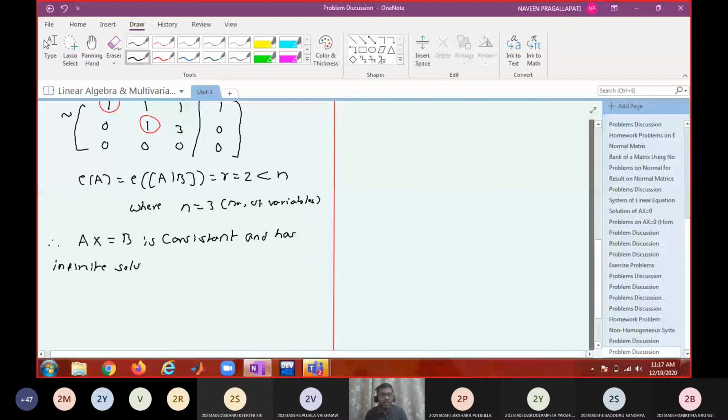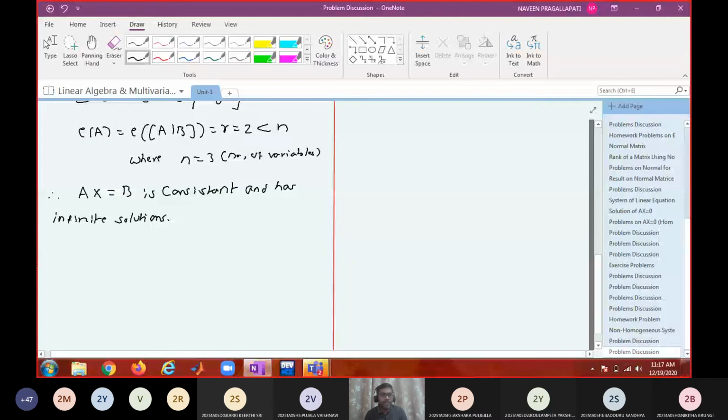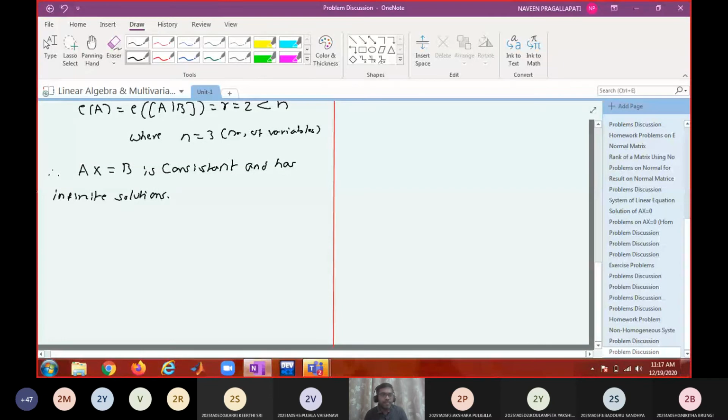Now, how to find those infinite solutions? Write down the equivalent system. So AX equal to B is equivalent to what is the new system? Can you tell me? x plus y plus z equals 1. What is the next equation? y plus 3z is equal to 0.